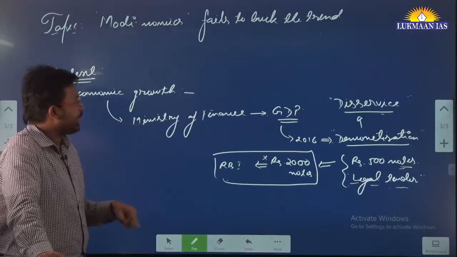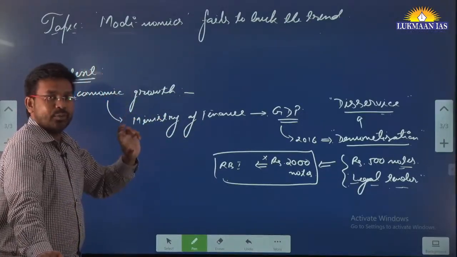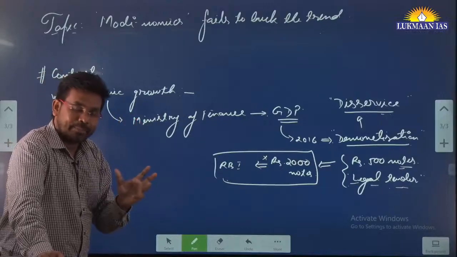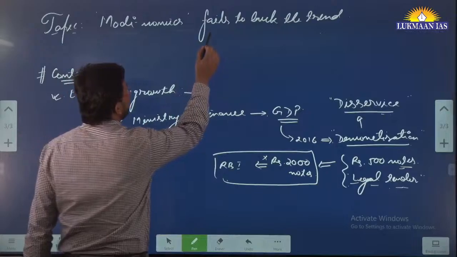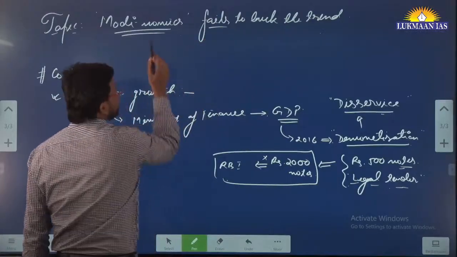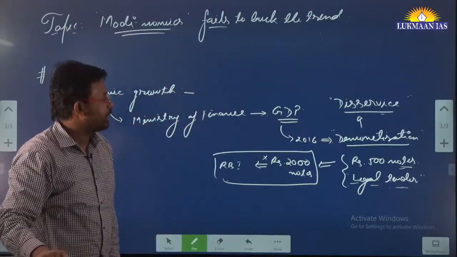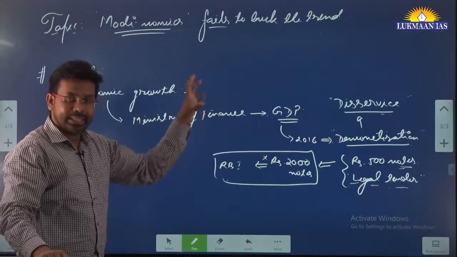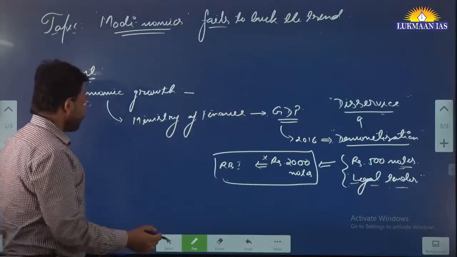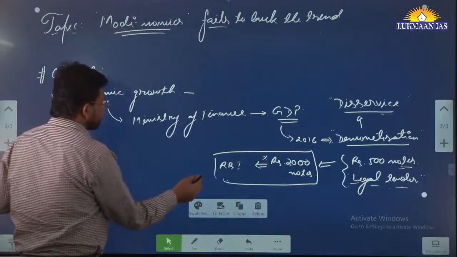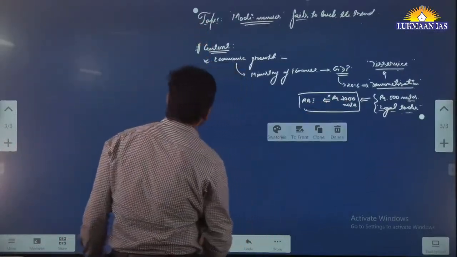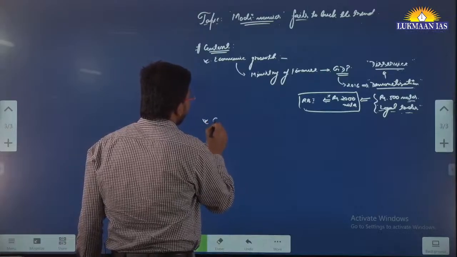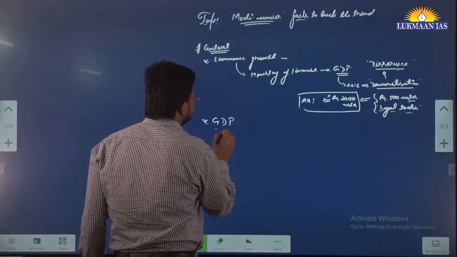In this article, they have said that Modi-nomics, the way the Prime Minister of India conducts the economy, fails to buck the trend. It is not able to match the trend related to the economy. So in this article, they have discussed this factor, and apart from this, they have discussed another factor. That another factor is related to gross domestic product, GDP.